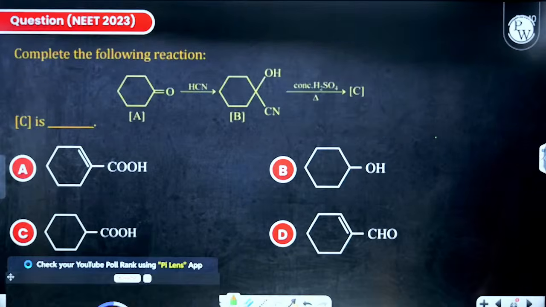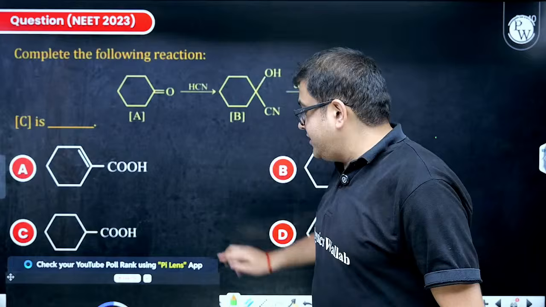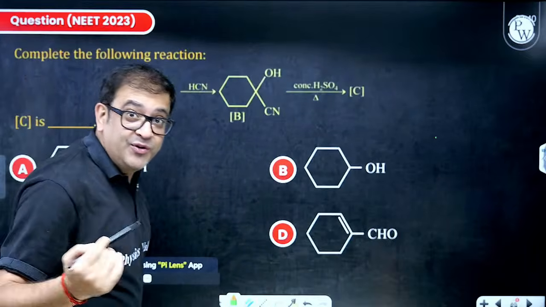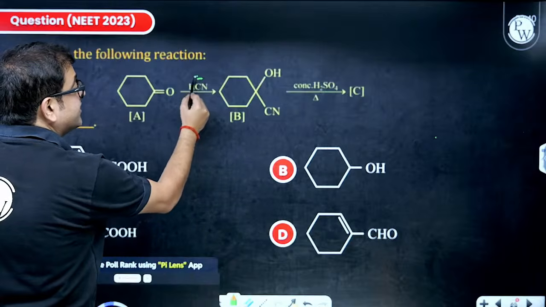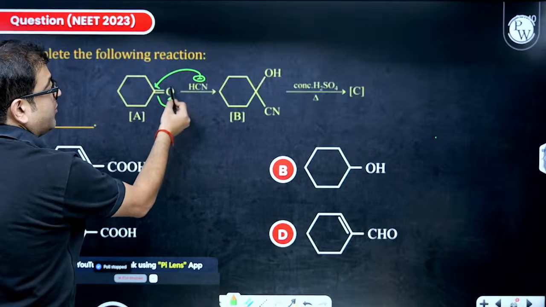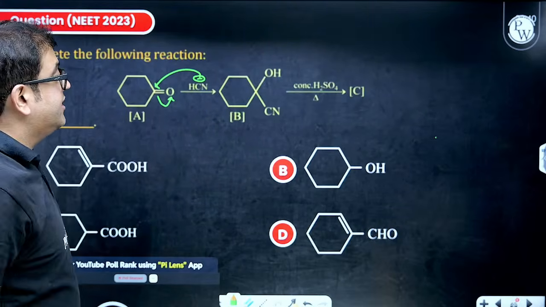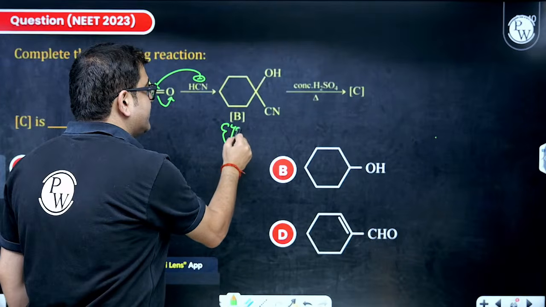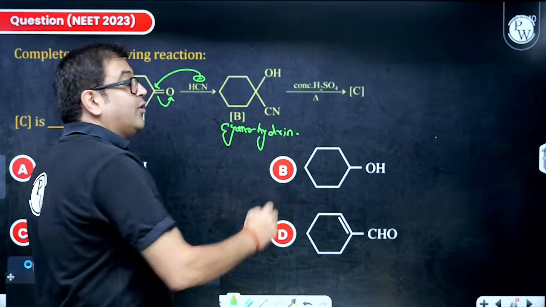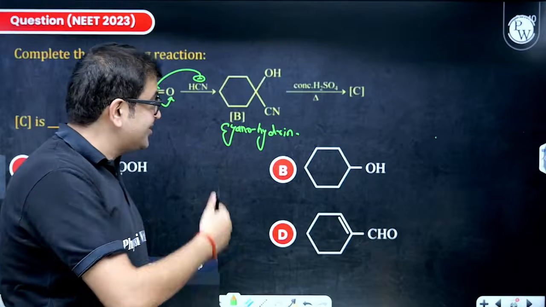Okay. For this one, I hope people have got the answer. Beta, see, with HCN, what we have? This is a ketone. This is an example of nucleophilic addition. It will form cyanohydrin. CN minus will go here, the bond will move, and then O minus will get H plus. So first this will be formed, already given. This is nothing but cyanohydrin. Why are you revising, beta? Because obviously I want you to revise NCERT also, and then solve the relevant questions also.